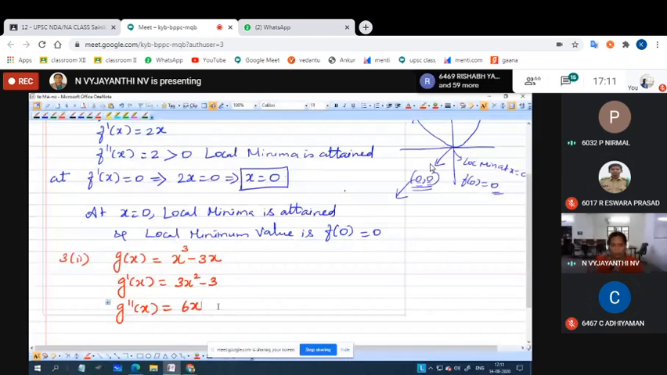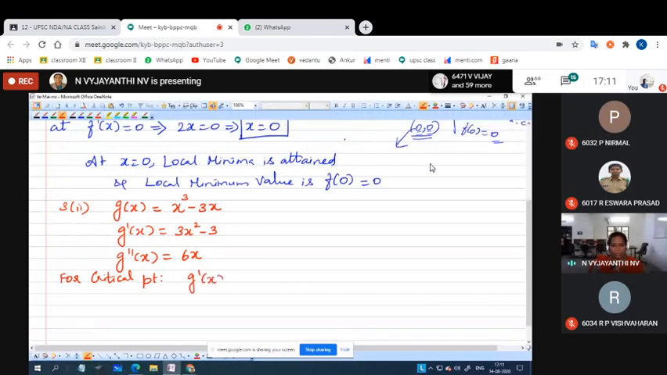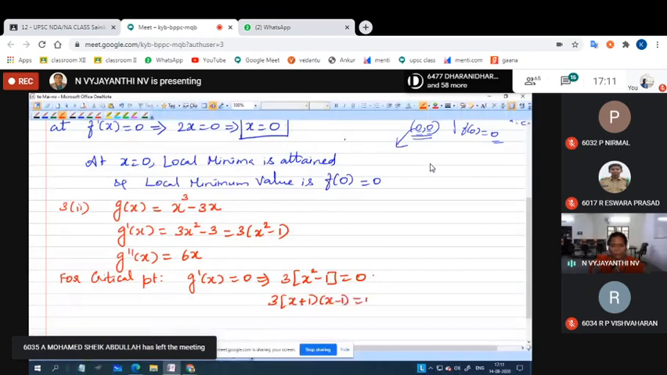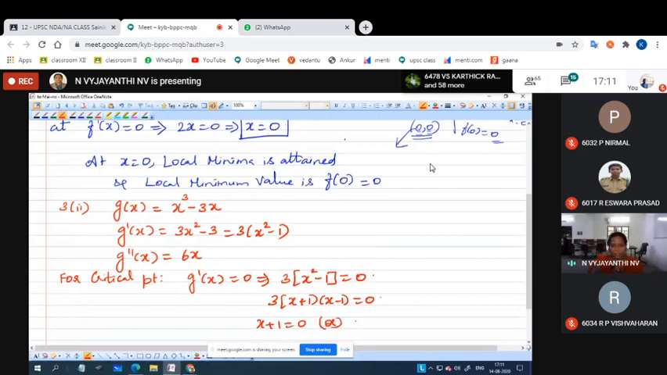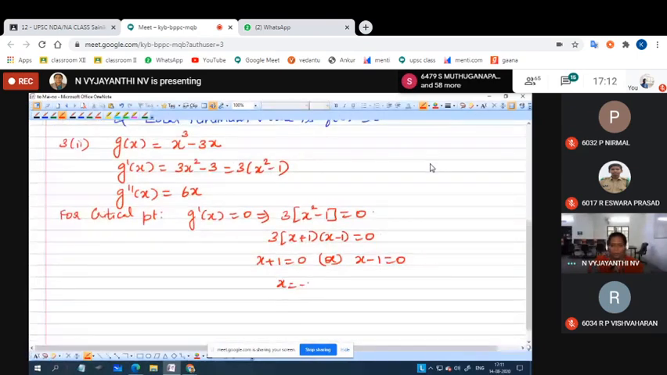So what do we have to do? Find the critical points. For critical points, we have to find g dash of x equal to 0. We can take 3 commonly out and we will have x square minus 1 equal to 0. Further, we can write this as x plus 1 into x minus 1 equal to 0. 3 is not equal to 0. So either x plus 1 equal to 0 or x minus 1 equal to 0. So we will have x equal to minus 1 or x equal to 1.